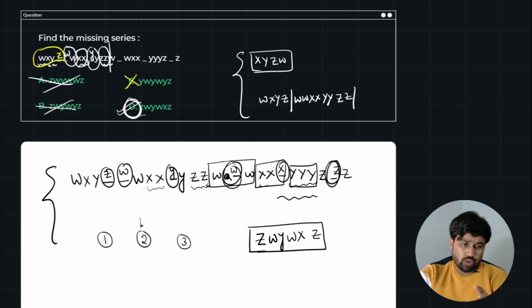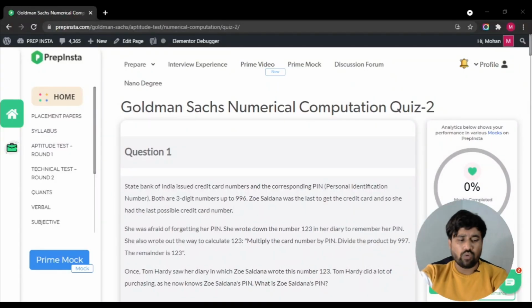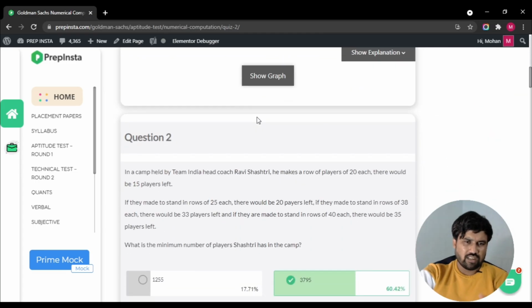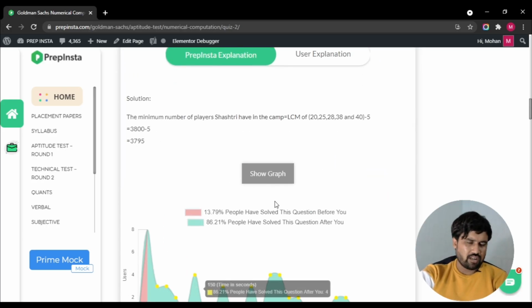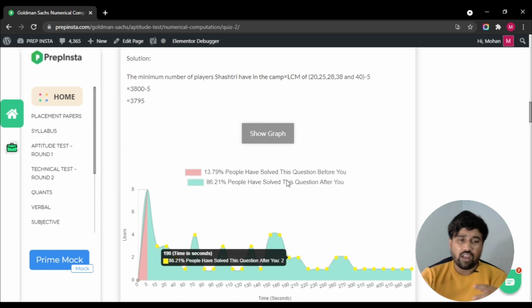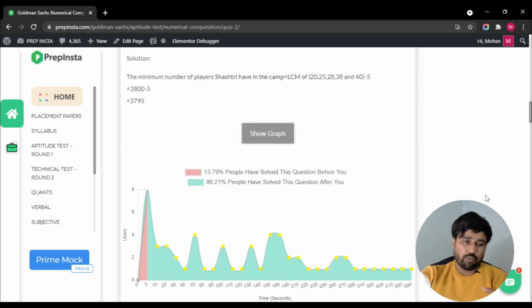I would like to show you something. So you can also see your analytics and everything. I have navigated through Goldman Sachs and opened a numerical computation quiz and randomly attempted one question. After attempting the correct answer, you can see your explanation and the graph or analytics we are providing.